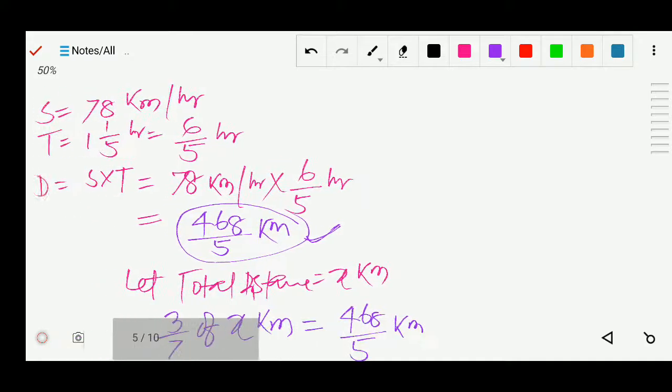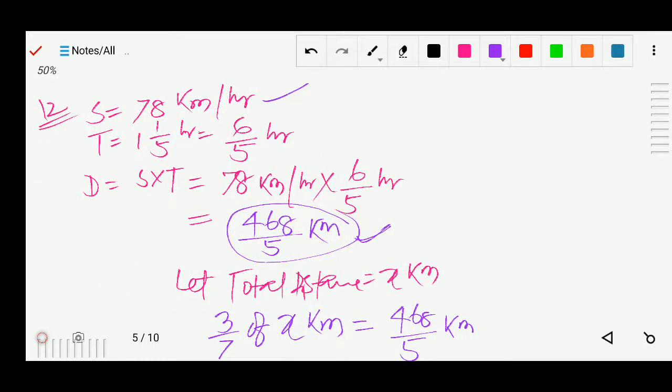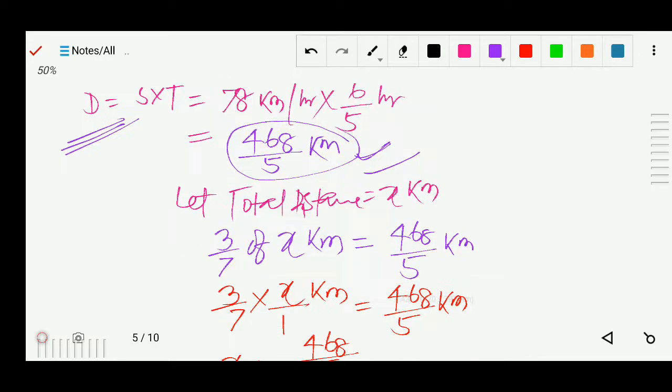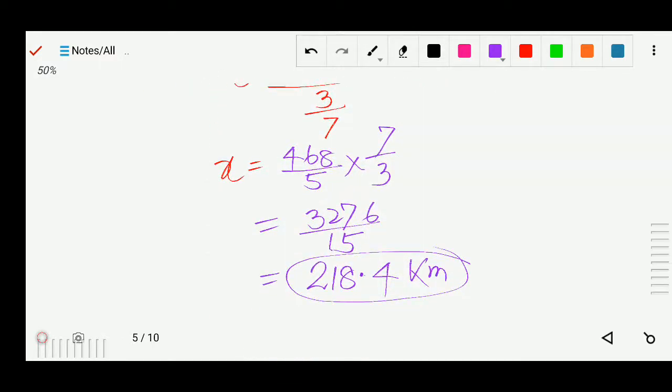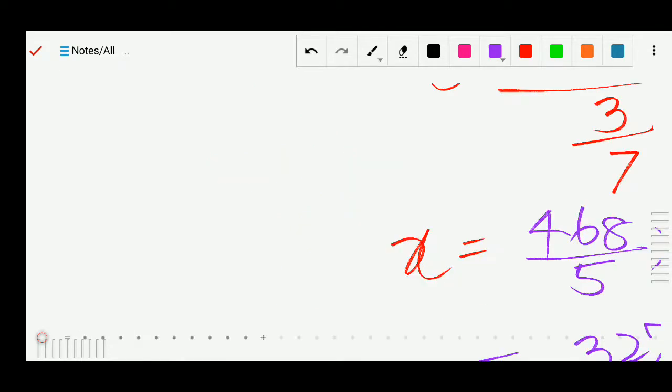See here, speed is given, time is given, we find the distance. So this distance is not the total distance. This distance is 3 by 7 of the total distance. Got it? So now 3 by 7 of, we assume that the total distance is x. So 3 by 7 of x equals 468 by 5, and we find the value and we get the total distance, that is 218.4 kilometers. Got it? Okay.